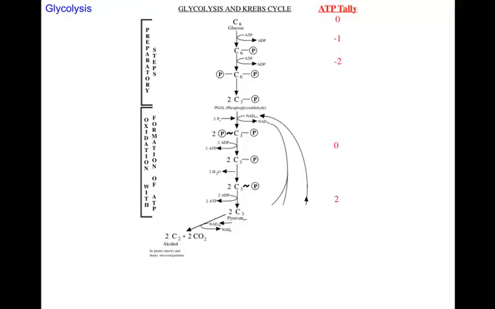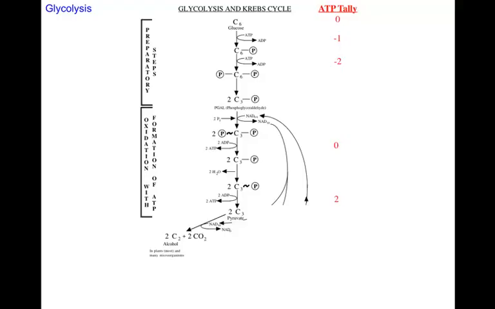And when these electrons are added, the 3-carbon pyruvate breaks down into a 2-carbon molecule and a 1-carbon molecule. The 2-carbon molecule is alcohol, and the 1-carbon molecule is CO2, which of course goes off as CO2. You exhale it. The 2-carbon molecule alcohol is used in baking and in making beer.